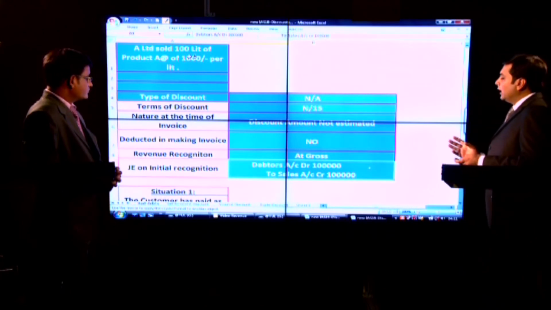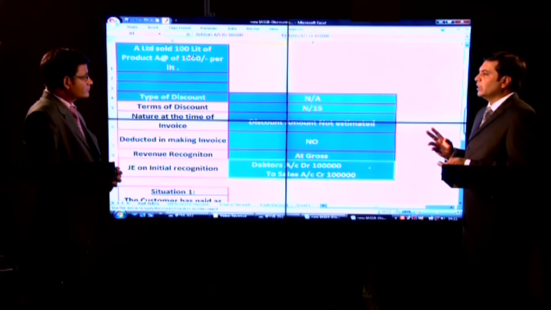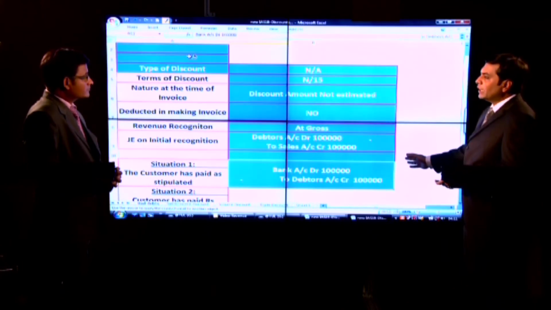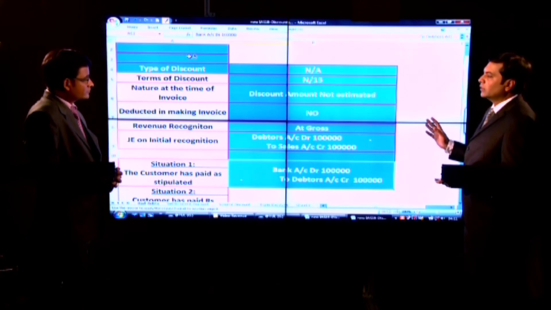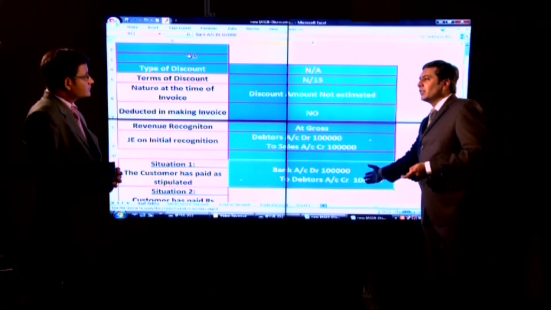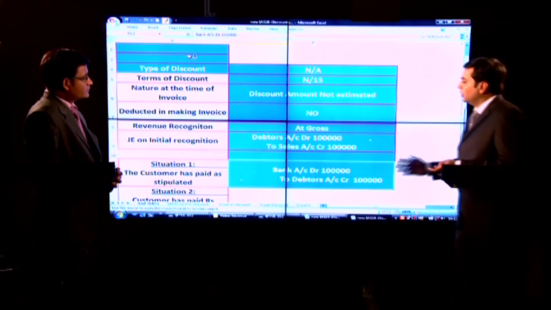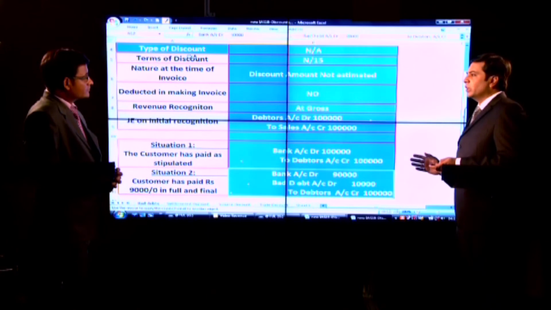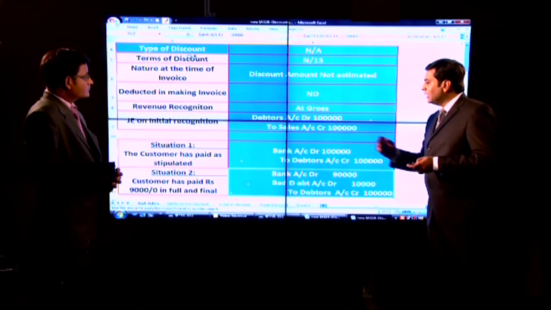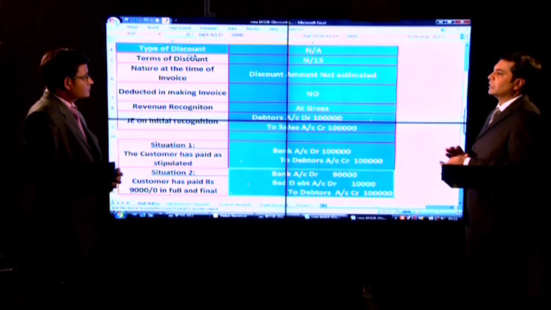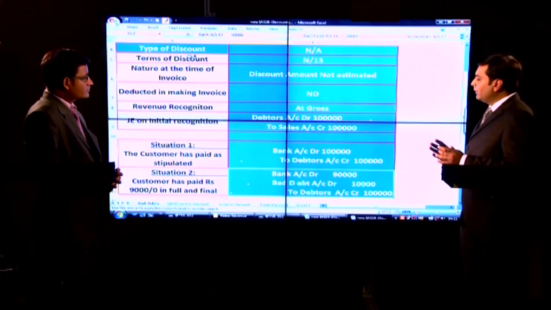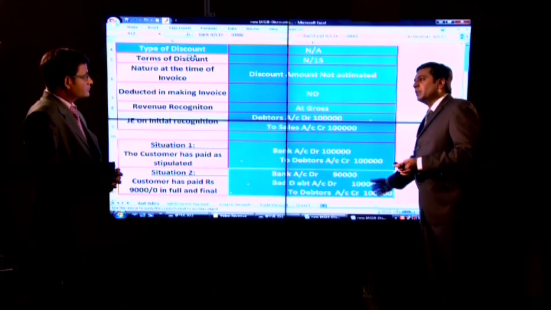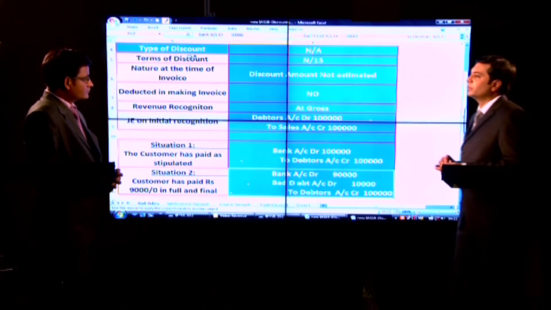Now two possibilities can be here. One, customer has paid as stipulated. If that is happening, then payment is received from the debtor and account is settled. If the customer is not paying as stipulated and only 90,000 is received in full and final settlement, then the difference 10,000 will be debited to bad debt account and later on will be transferred to the profit and loss account.